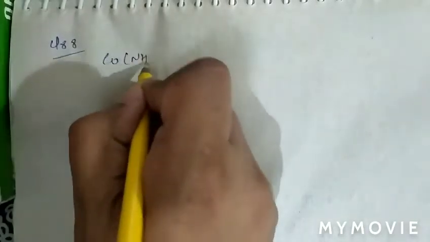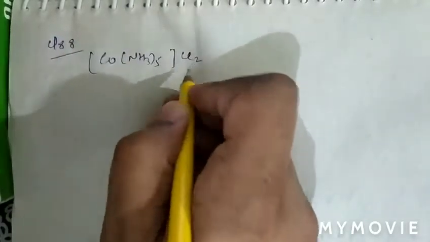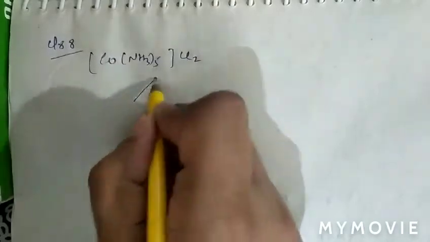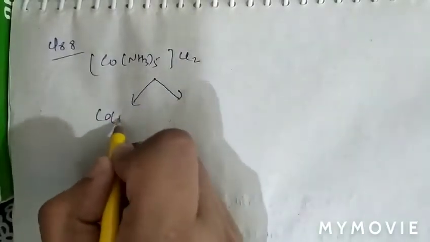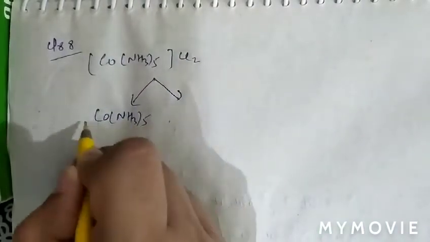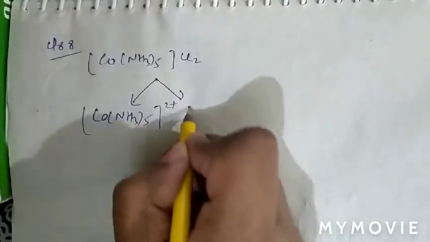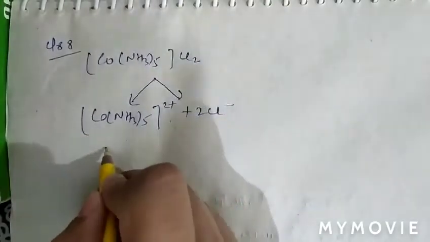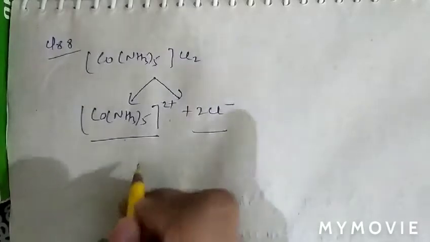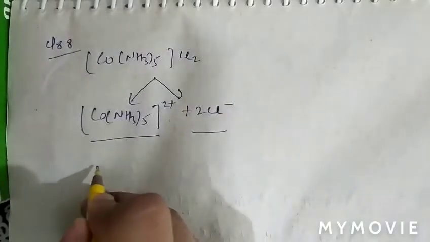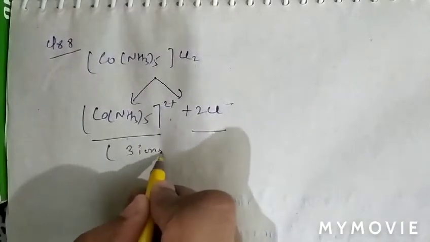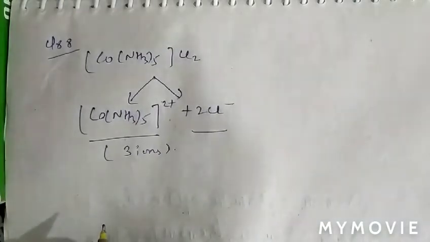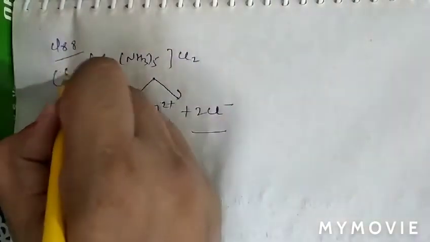This complex Co(NH3)5Cl2 will break into [Co(NH3)5Cl]2+ and 2 Cl minus. So the number of ions will be 1 and 2, that is 3. There are basically 3 ions, so the number of ions per mole is 3. So question number 88, option C is correct.